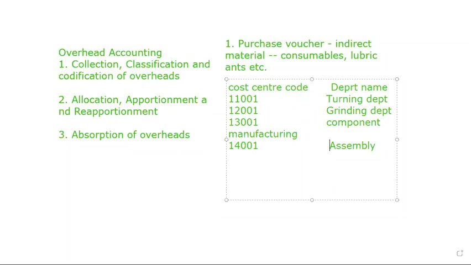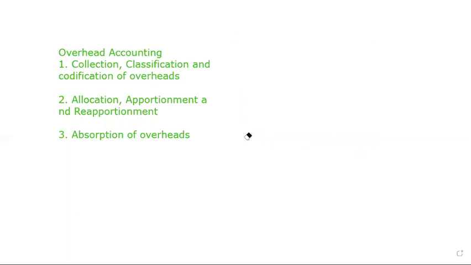We're going to learn in detail what apportionment is and what absorption of overheads is. There is no doubt at all, but this is a very, very important part. Now the next part, after collection and codification, is classification of overheads. What is the classification of overheads? Can anyone tell me what are the different types of overheads? Yes, anyone?